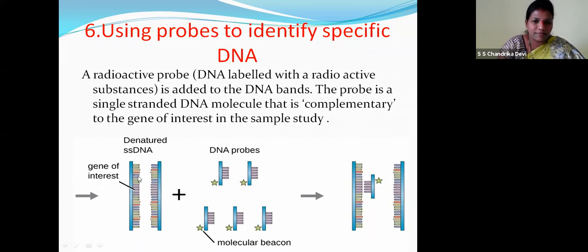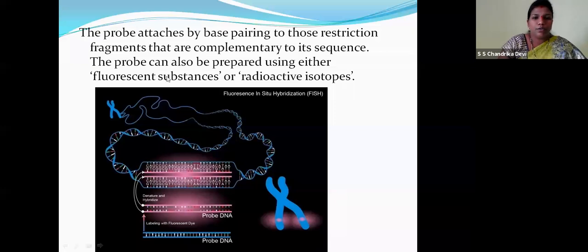Now, let's denature it, which means let's split it from double helix to single strand. These are the DNA probes. This is the gene of interest. Now, when you are adding the probe, the complementary gene of interest is used for the sample study. So the probe attaches by base pairing to those restriction fragments that are complementary to its sequence. So the probe is binding, children.